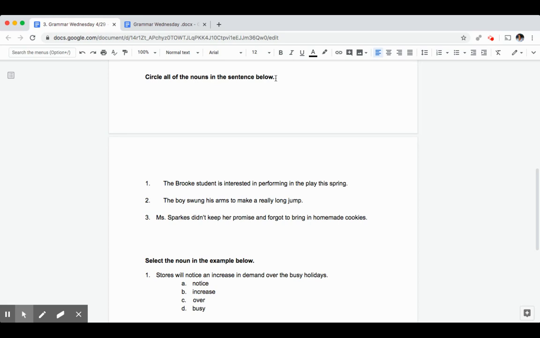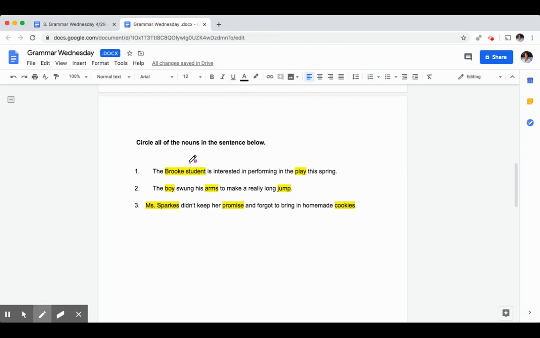Exactly. A noun is a person, place, thing, or idea. So while we're doing this, we should be thinking of both common nouns and proper nouns and circling all of the nouns that we see in the sentences. Number 1 said the Brooks student is interested in performing in the play this spring. The nouns here would be Brooks student and play.